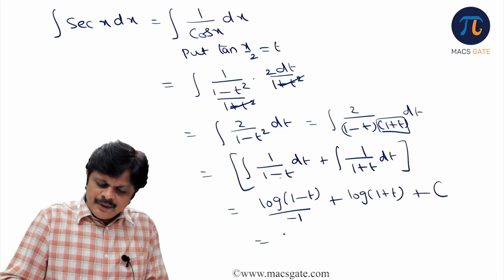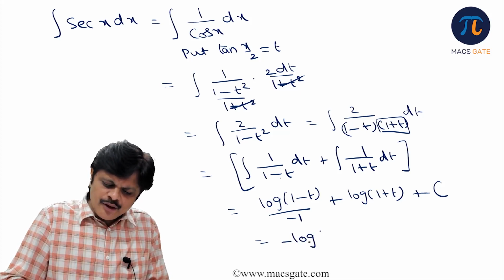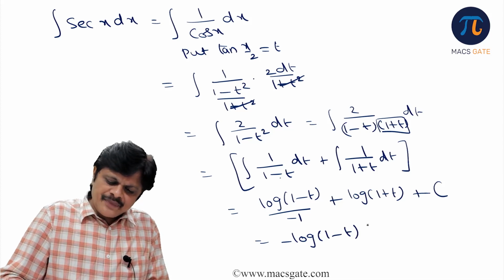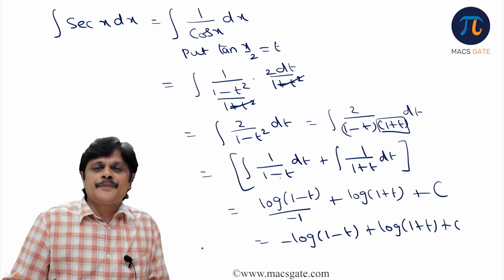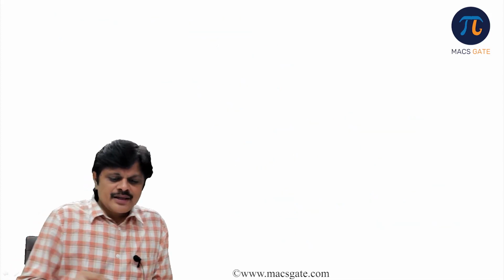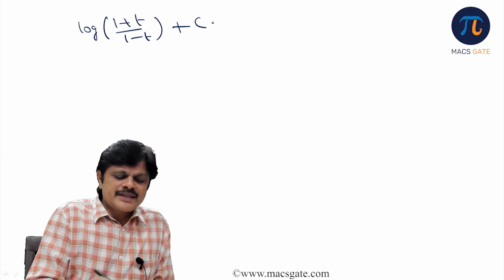And this is nothing but minus log 1 minus t, and this is log 1 plus t plus c. Okay, now what happens? Log a minus log b is log a by b. So you are going to get log of 1 plus t by 1 minus t plus c.